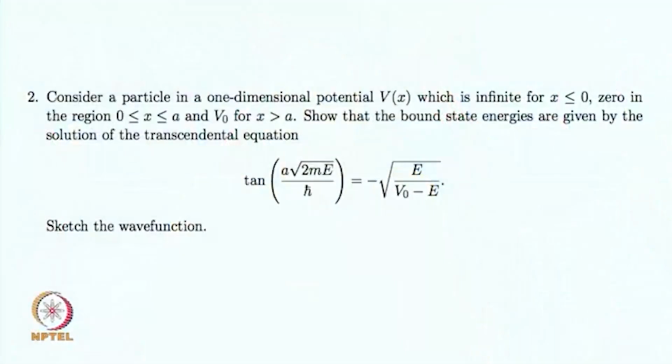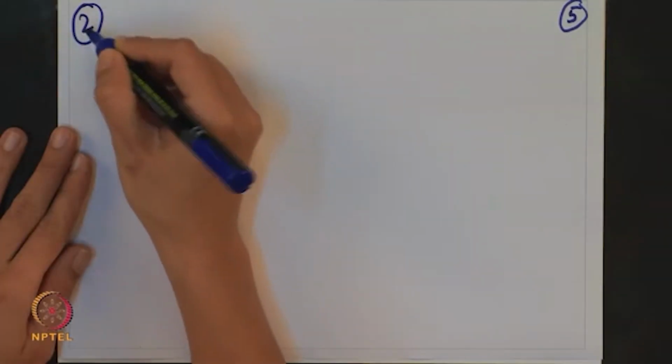Second problem is also a problem based on a one dimensional potential box, but here we have a potential which is non-zero. So, you consider a particle in a one dimensional potential V of x, which is infinity for x less than 0, and 0 between 0 and a. So, between 0 and a, the potential is 0. For x greater than a, the potential is V0. So, let us draw this question 2.